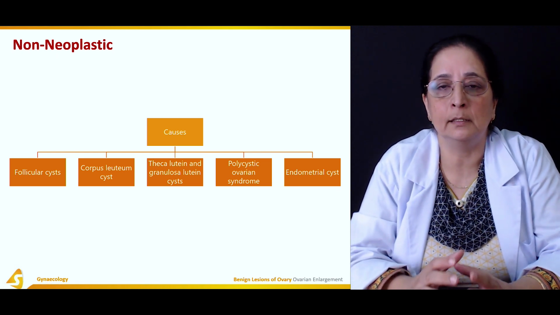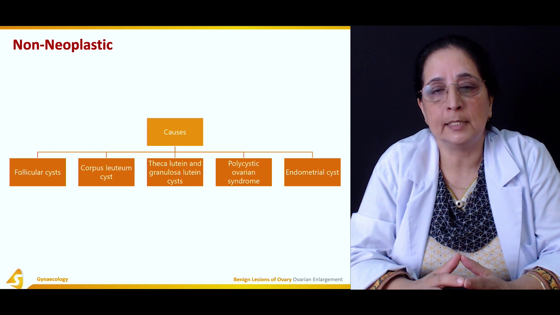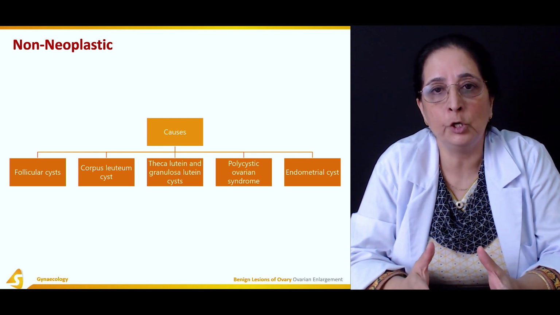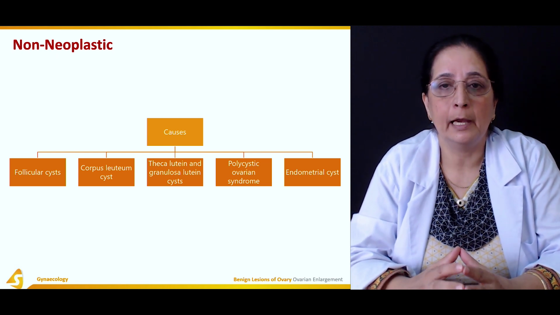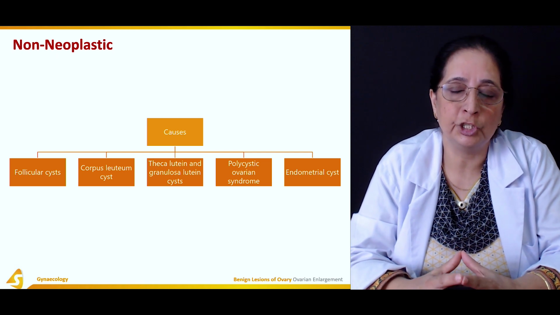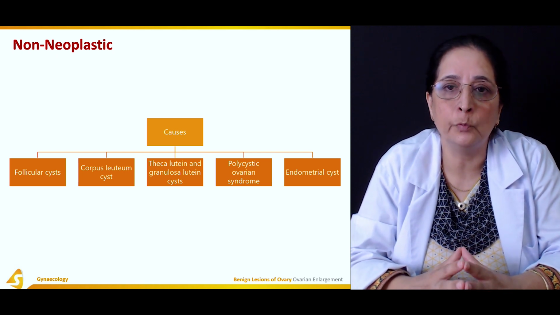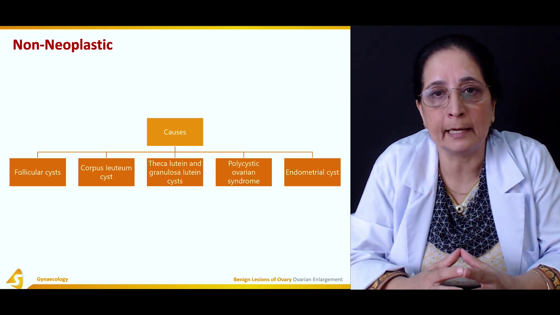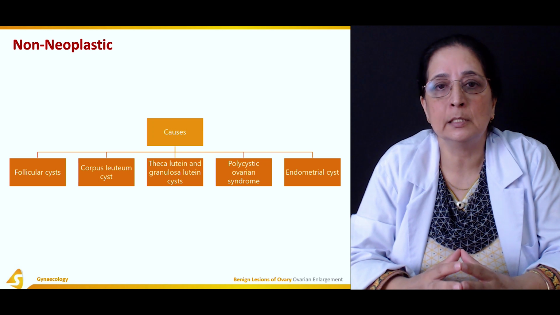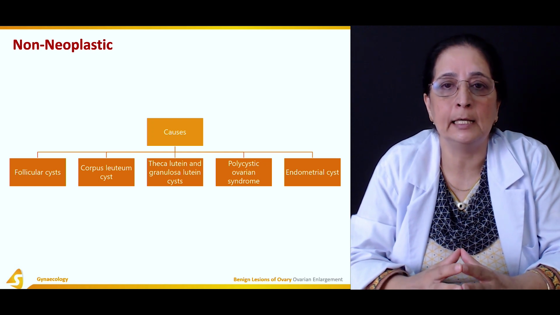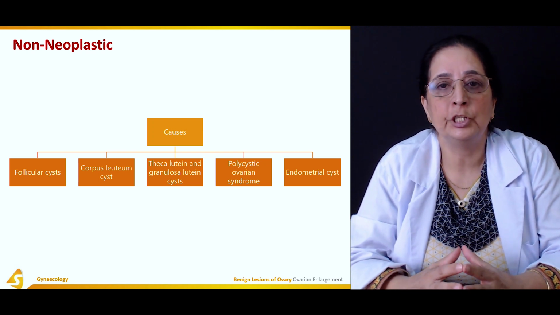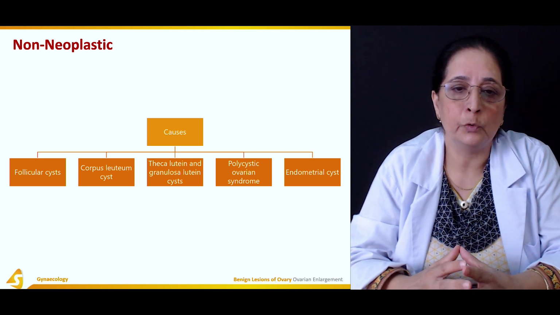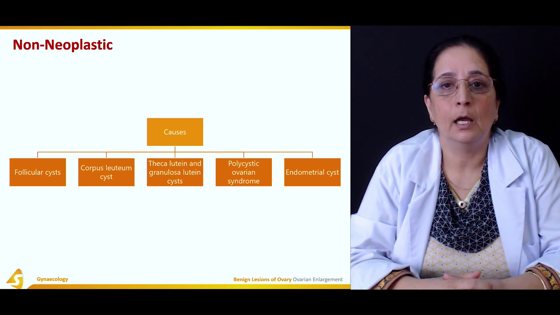Endometrial cysts are present in patients who have endometriosis. Endometriosis is the condition in which endometrial tissue is present outside the uterine cavity, and when this is present in the ovary, it can sometimes lead to formation of a cyst in the endometrium of the ovary.